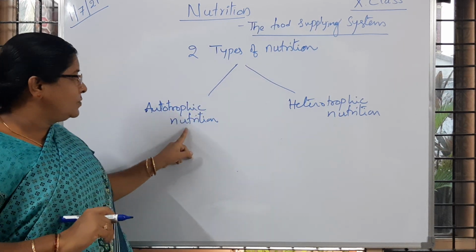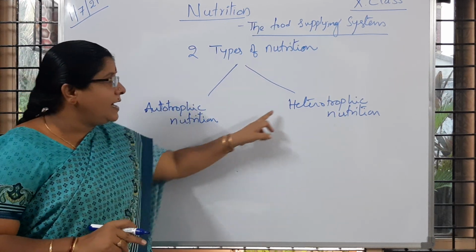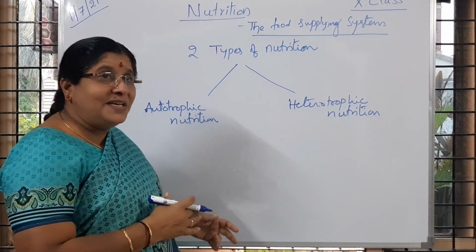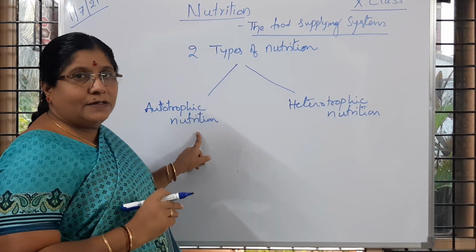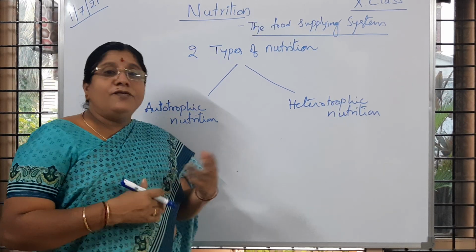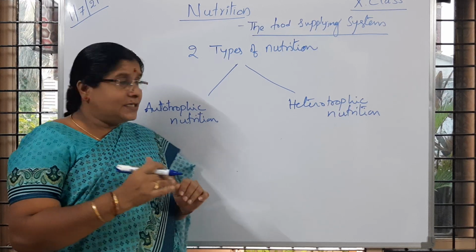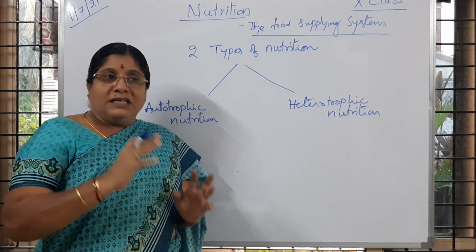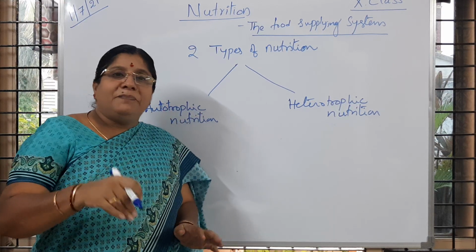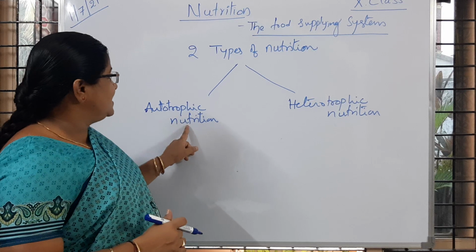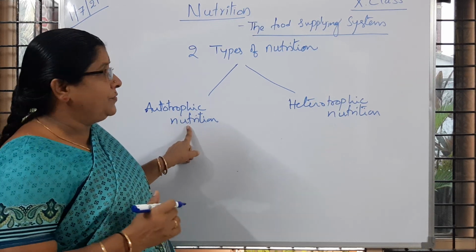One is autotrophic nutrition, and the second one is heterotrophic nutrition. What does it mean? Autotrophic nutrition: auto means self, self preparation. The organisms that get the food without depending on any other organisms, that type of nutrition is called autotrophic nutrition.